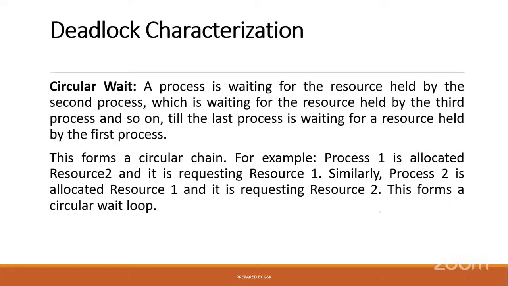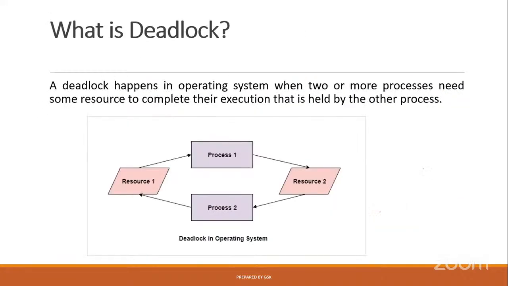And finally, the fourth one is circular wait. If the OS observes circular wait in our system, that may cause deadlocks. Just now we covered one diagram for circular wait. See now, one process is sending a request for resource 2, but resource 1 is already allocated to process 1. One resource is allocated, but it is waiting for another resource. And the resource it requests is already being used by process 2. Then process 2 again sends a request for resource 1. This is circular wait.